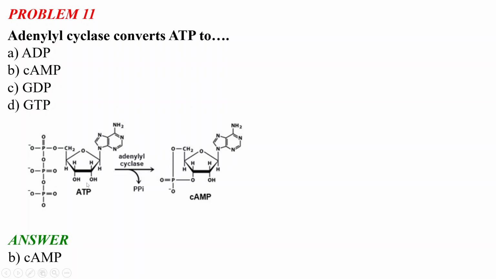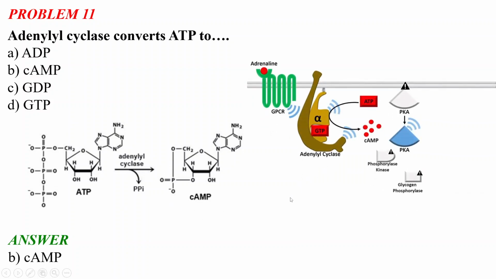And the cyclization happens here between this number 3 OH group of this ribose sugar and this first phosphate group of this triphosphate. Okay, and this cyclic AMP molecule is very important because it is involved in many cell signaling processes of our body. So it is basically the flow chart of how it is happening.